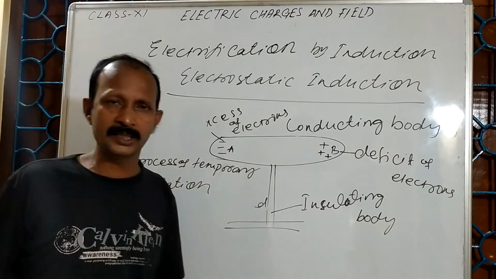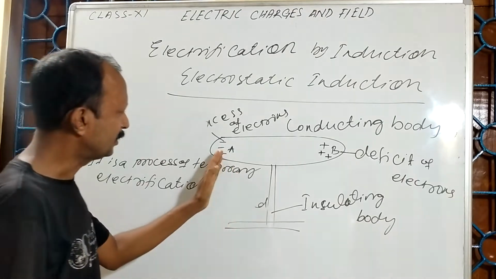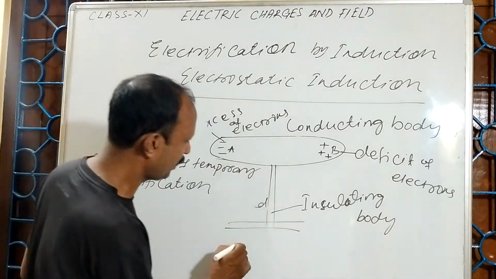Why temporary electrification? Because if I take the positive glass rod away from it, these charges will disappear.